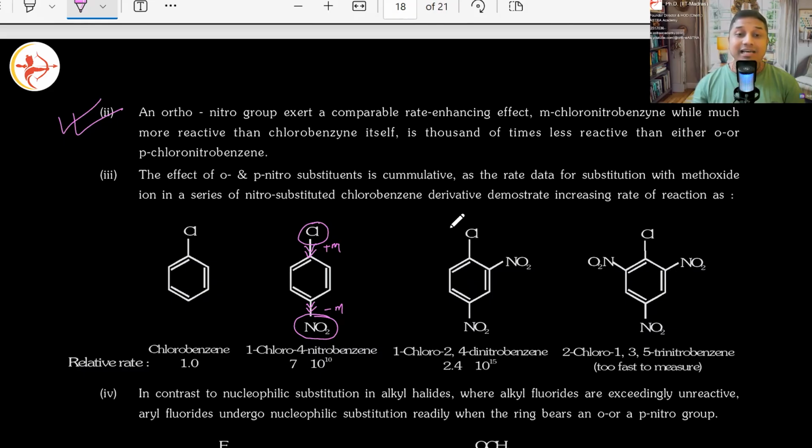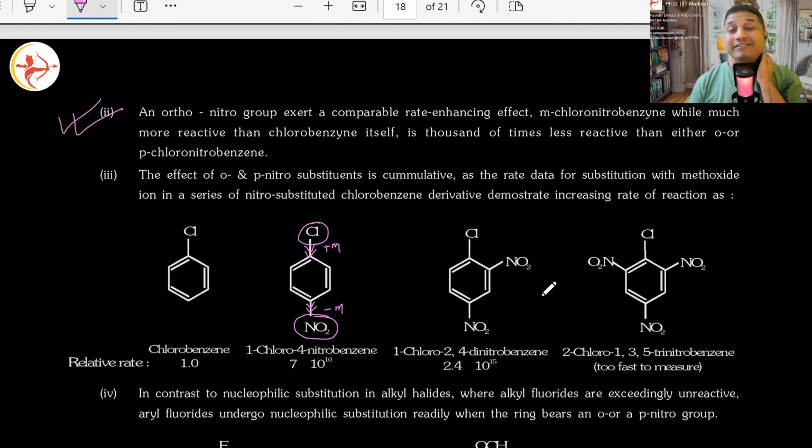Now, who can easily attack here? Talk to me. Nucleophile. Nucleophile can easily attack, and that's why nucleophilic substitution happens. Addition followed by elimination. Are we good? Fine. Bring one more NO2, put it on ortho position also. Oh my god, all the more. Two of them are pulling. Bring one more, make it chloro-trinitrobenzene. Then it's all the more.